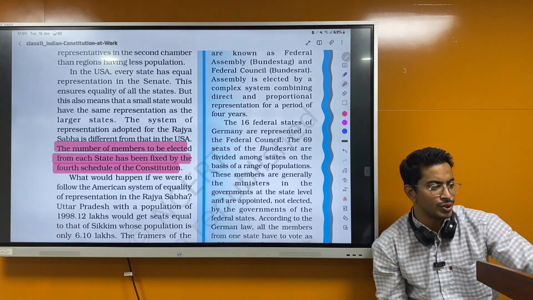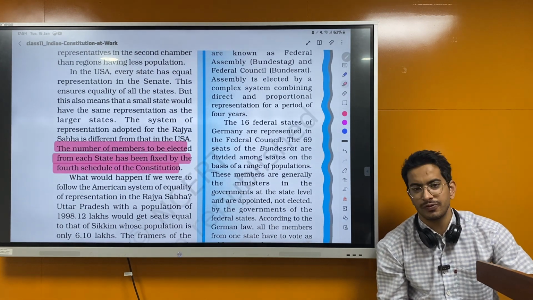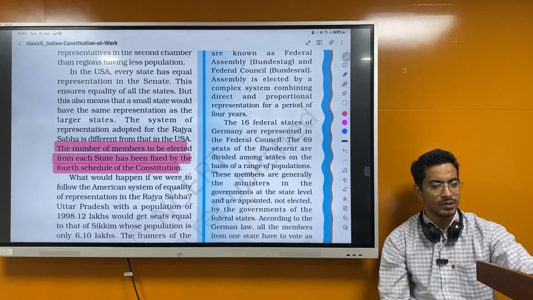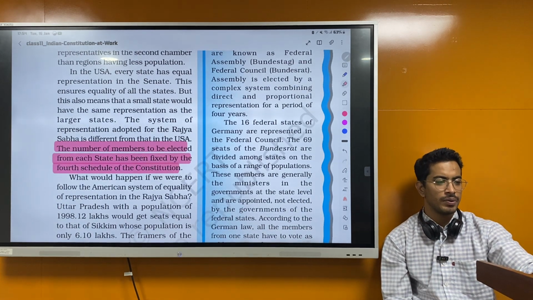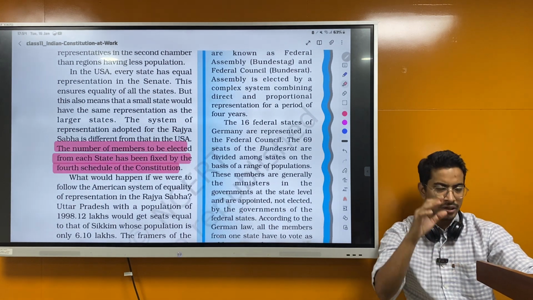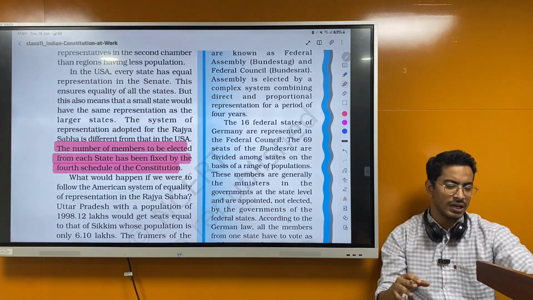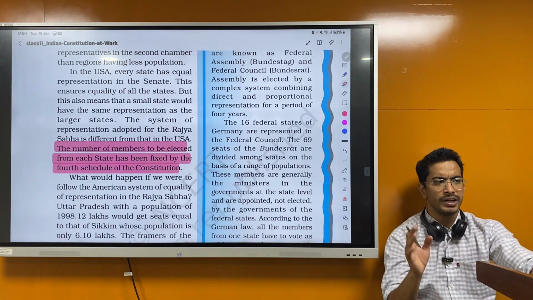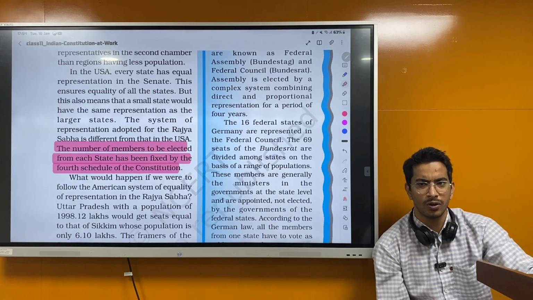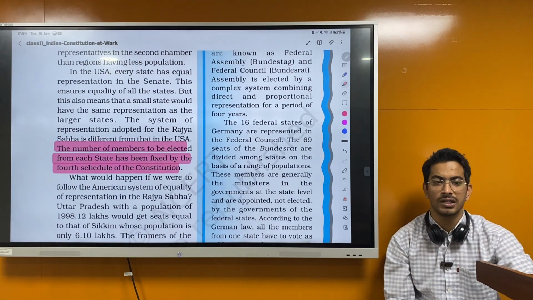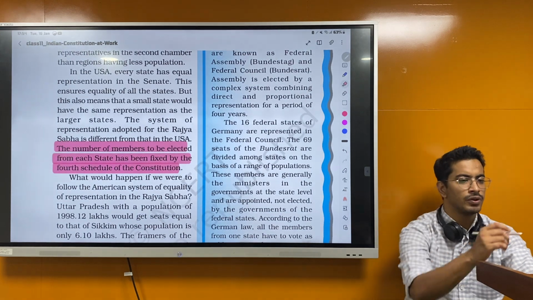Fourth schedule of the Constitution has fixed the number of members which have to be elected from each state. So if this question comes, you need to remember, it is mentioned in the Constitution, Schedule 4. We'll read about Schedules 1 to, I think 12, how many schedules? 12, right? So 12 schedules, we'll read about which schedules talk about what. But the fourth schedule talks about the number of members to be elected from each state for Rajya Sabha. Okay? It is for Rajya Sabha.